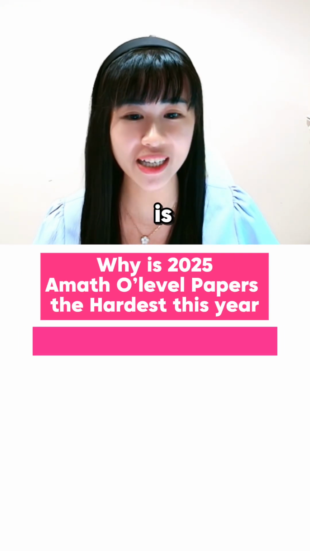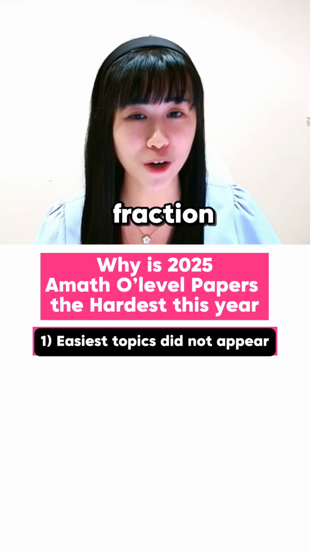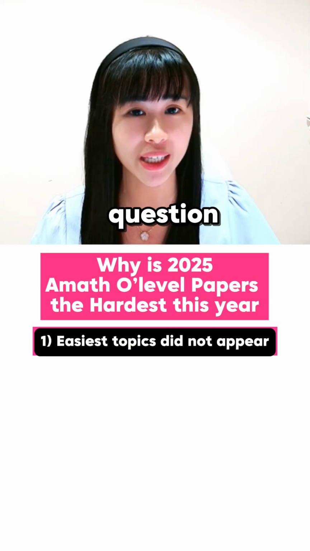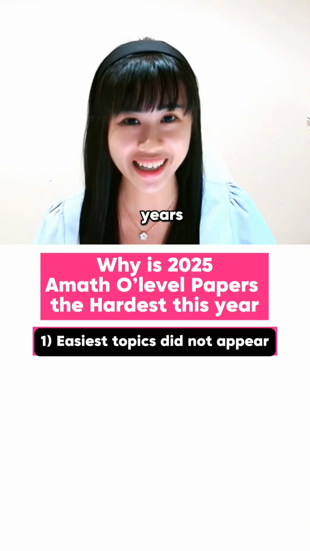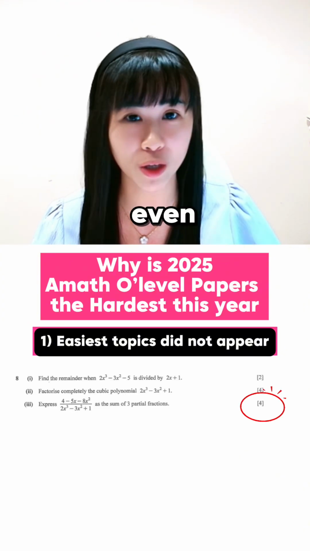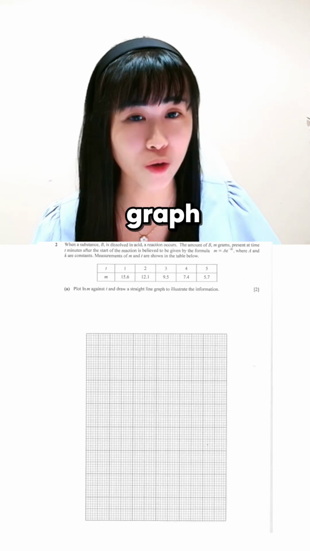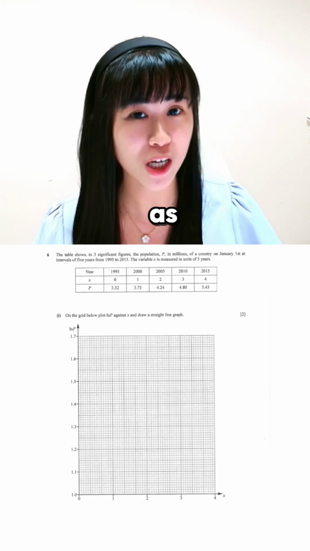In my opinion, first, the easiest topics actually did not appear. We all know that partial fraction always appears as one question year on year for the past 10 years, and it's the easiest topic, right? That is worth like 4 to even 7 marks, but it didn't appear this year. Likewise for the drawing of linear graph, which is under your linear law, as well as the drawing of a trigo graph.